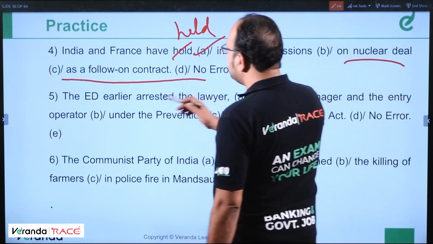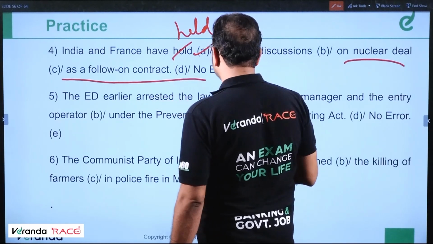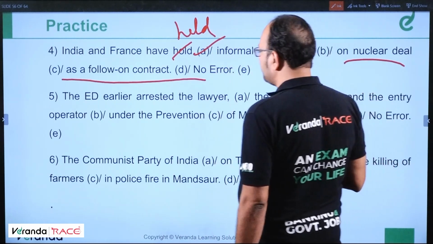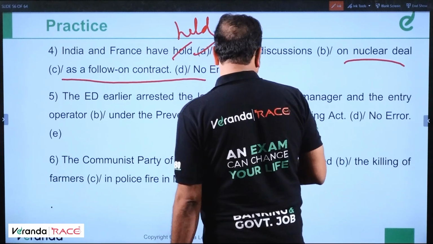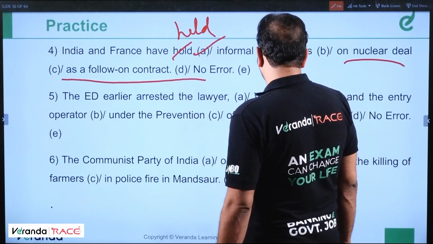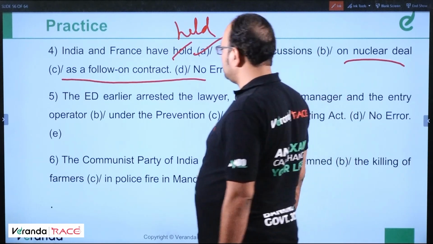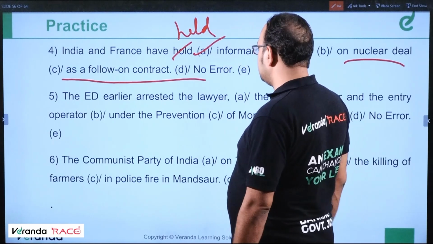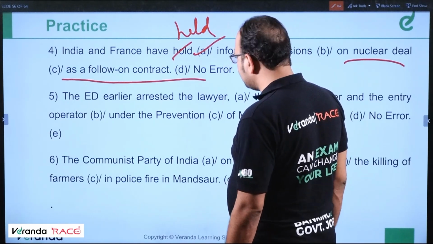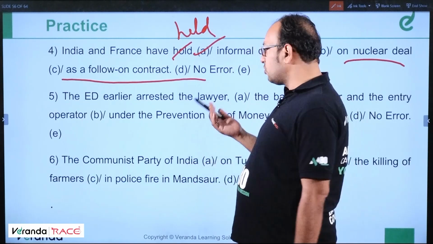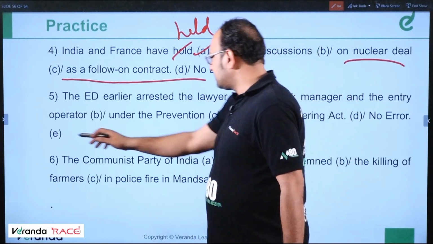Correct? The ED earlier arrested the lawyer, the bank manager and the entry operator under the Prevention of Money Laundering Act. I think there is no error in this because we cannot use past perfect over here. The ED had earlier arrested, because if we use had earlier arrested, there should be a parallel simple past over here, which is not there. So I think there is no error.